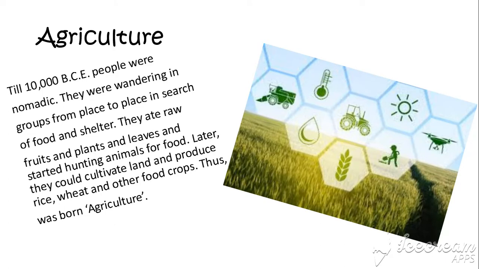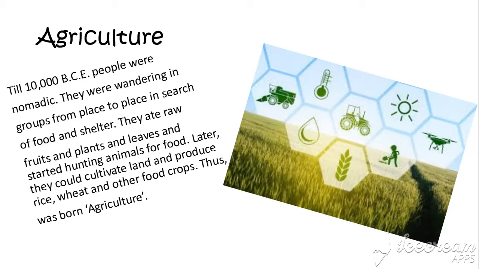So, before we get into the details, let's look at some background. 12,000 years ago, that is 10,000 BCE, human being was a nomad. People were just wandering in groups from one place to the other in search of food and shelter. They were called hunter gatherers. They ate raw stuff, raw fruits, plants, and leaves, and then they started hunting animals for food.